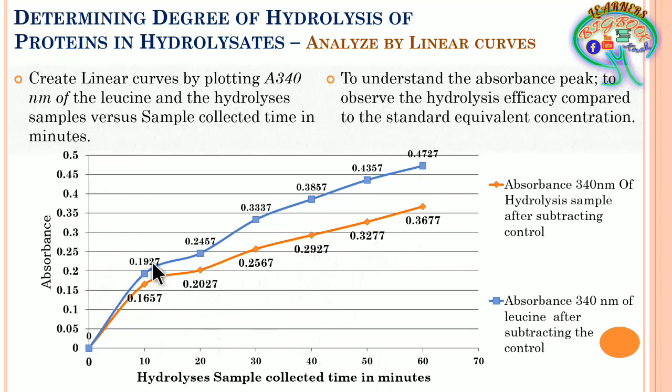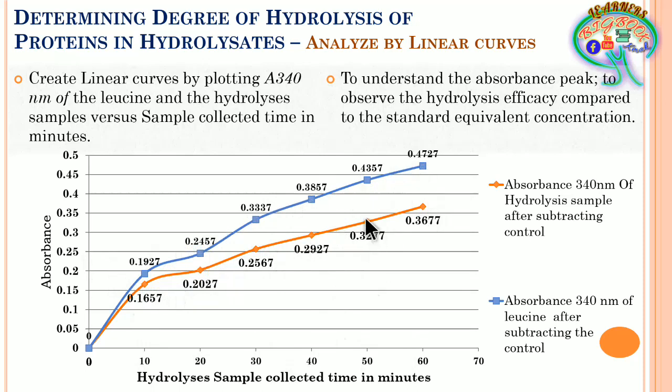But here you can see this is extracted according to the time, that is 10, 20, 30, 40, 50 and 60. It is showing higher absorbance compared to the leucine curve. So in the sense, the amount of the liberated or hydrolyzed amino acids or amino groups is more compared to the concentration of the leucine that has been collected.